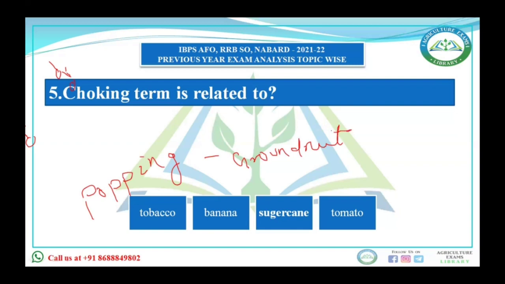In popping, the kernel, the edible part, is not developed in the pod of groundnut, and this occurs due to calcium deficiency. Likewise, nipping is practiced in castor. Nipping is the removal of the apical meristem, done by hand or knife, to promote bud development.